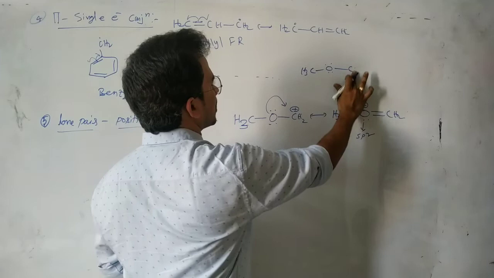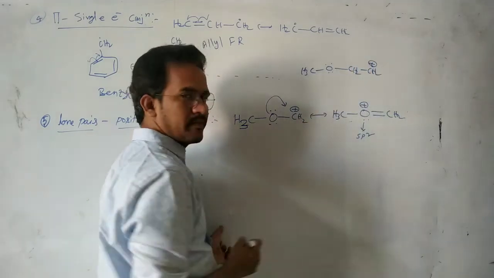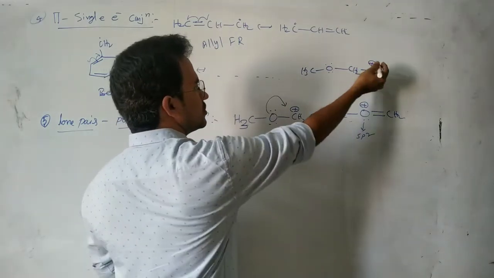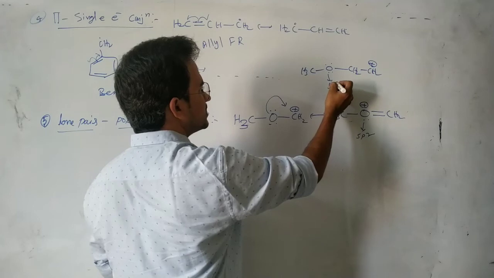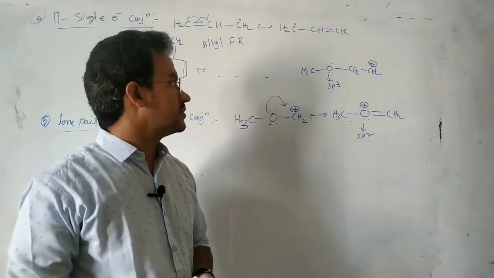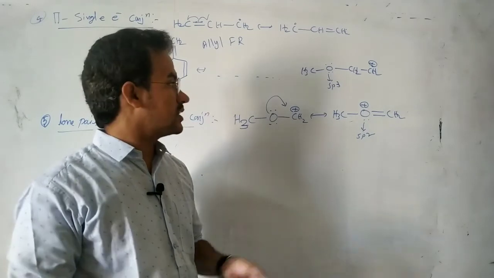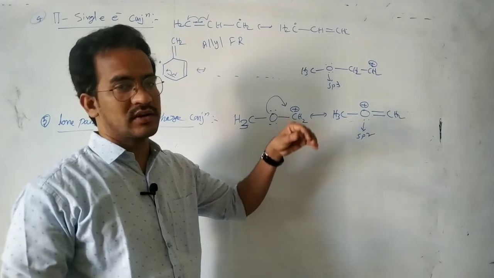Suppose you see CH2 and here CH2 plus with no conjugation with oxygen, then its hybridization is sp3, V shape, with 2 lone pairs on the oxygen. But in this case, not 2 lone pairs, only 1 lone pair, that is 2 non-bonding electrons.